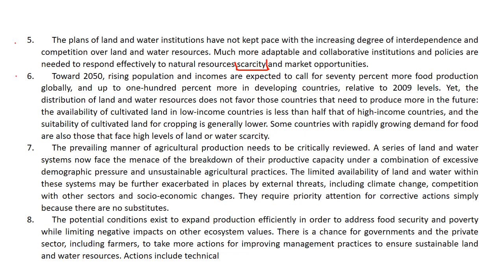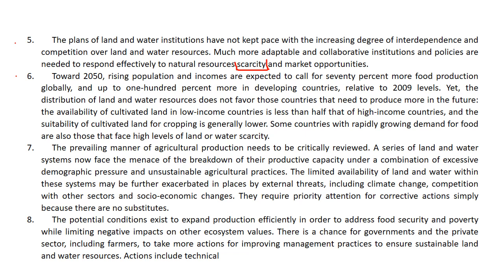Paragraph 6. Toward 2050, rising population and incomes are expected to call for 70% more food production globally and up to 100% more in developing countries relative to 2009 levels. Yet, the distribution of land and water resources does not favor those countries that need to produce more in the future. The availability of cultivated land in low-income countries is less than half that of high-income countries, and the suitability of cultivated land for cropping is generally low.